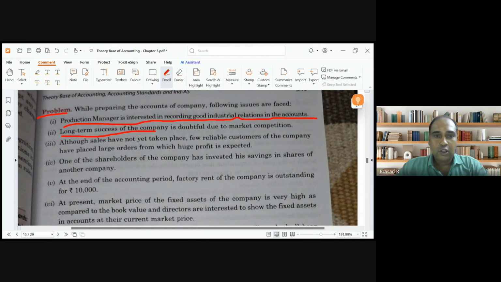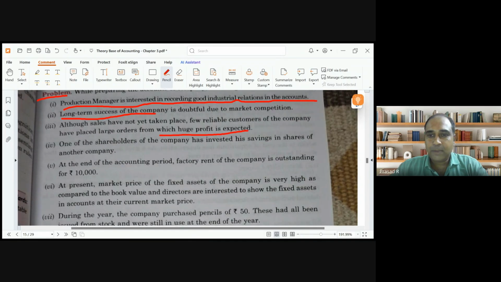Okay, which accounting principle is this? Going concern. Next: although sales have not yet taken place, a few reliable customers of the company have placed large orders, from which huge profit is expected. Revenue recognition. Yes, large orders have been placed by the customer. Can I record revenue? Only orders have come. Have I given the service? I have not given the service. I have received an order. I have called the technician, but installation has not happened. So revenue cannot be recognized. Orders have come, but delivery or rendering of service has not happened. Clear?